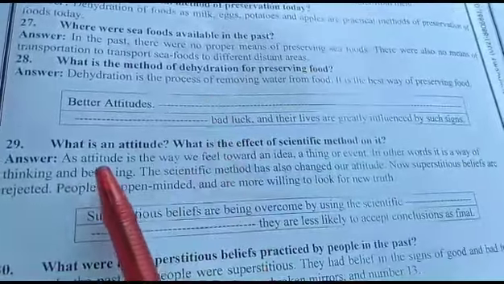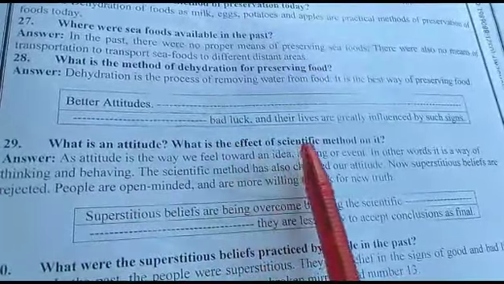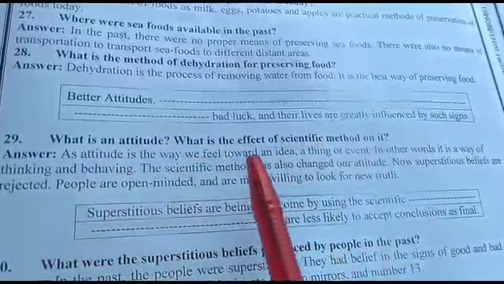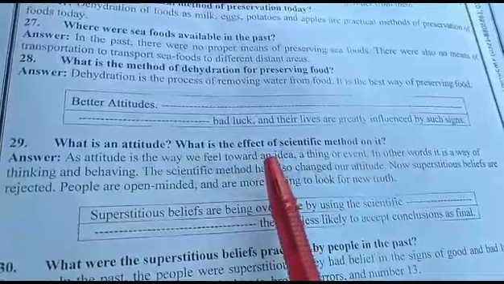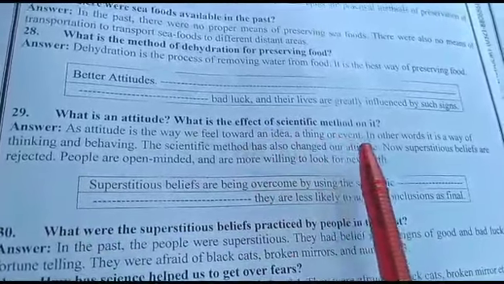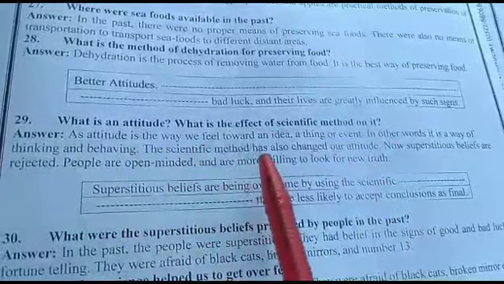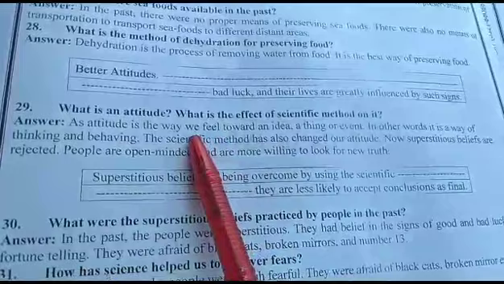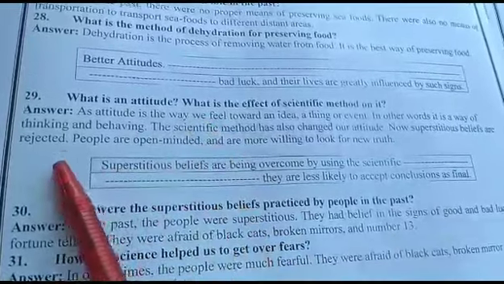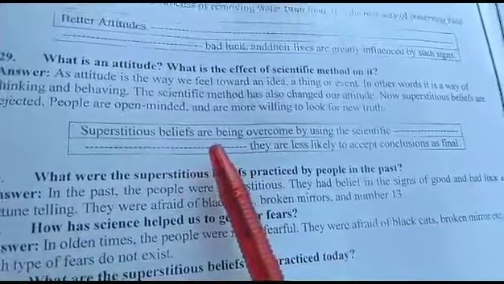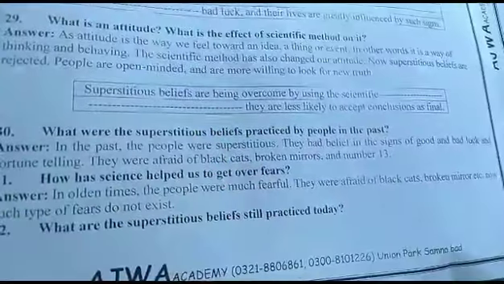Question number 29 is, what is an attitude? What is the effect of the scientific method on it? And the answer is, an attitude is the way we feel toward an idea, a thing, or an event. In other words, it is a way of thinking and behaving. The scientific method has also changed our attitude. Now, superstitious beliefs are rejected. People are open-minded and are more willing to look for new truth.